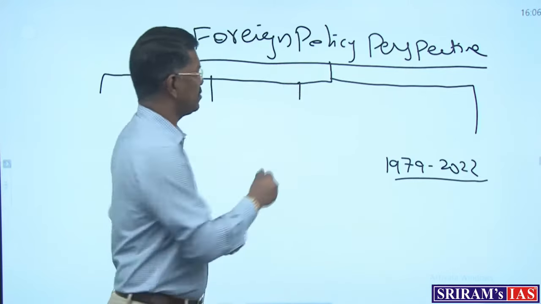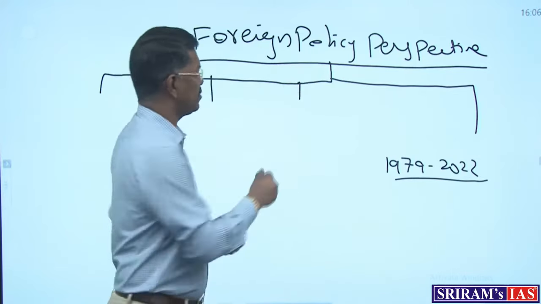Based on that, they tried to interact with various outside organizations also. The best example I can say: in 1927, Nehru went to Brussels to attend the international youth parliamentary meeting, etc. So after India's independence, in 1948, the Ministry of External Affairs came into existence. The foreign ministry came into existence. From there, the process went in a different direction. And Nehru also became the first foreign affairs minister.